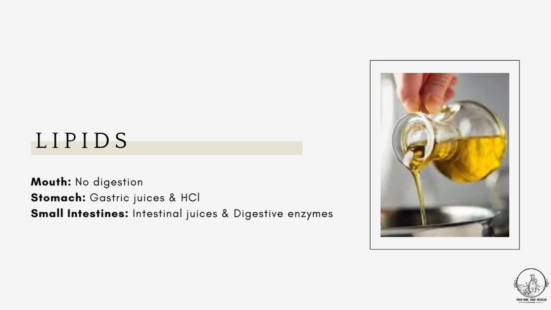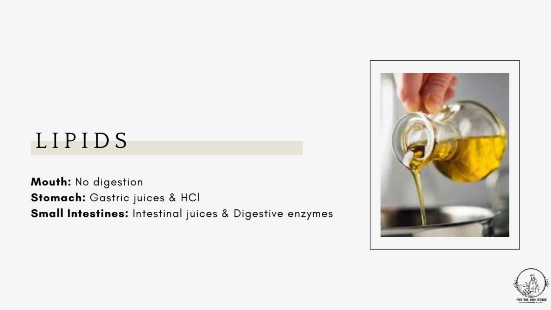Just like the proteins, there's no chemical digestion of fats in the mouth because of the absence of such enzymes. And in the second phase of digestion of fats, as the food reaches the stomach and gets converted into chyme, there is minimal action on fats. That is because the main digestion of fats occurs in the third phase, that is, in the small intestines. When the chyme enters the small intestines, the digestive enzymes coming from the pancreas and liver help in the breakdown of fats into fatty acids and cholesterol, which is the form in which our body absorbs these fats.